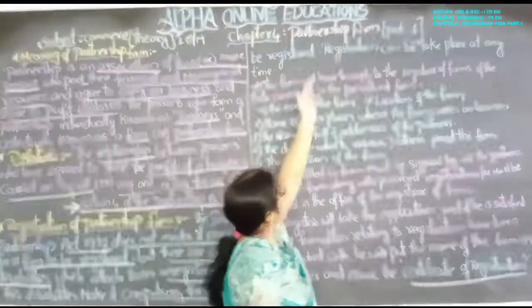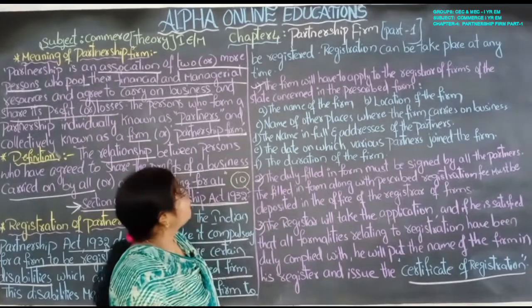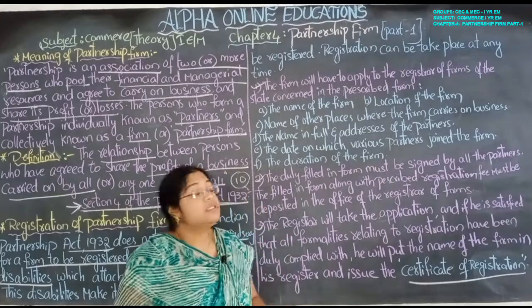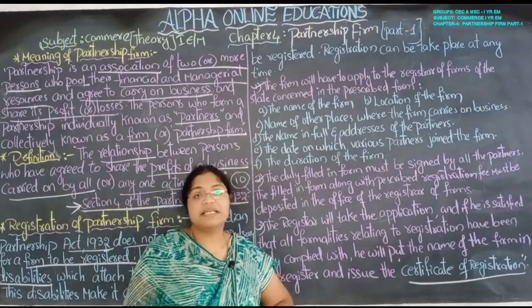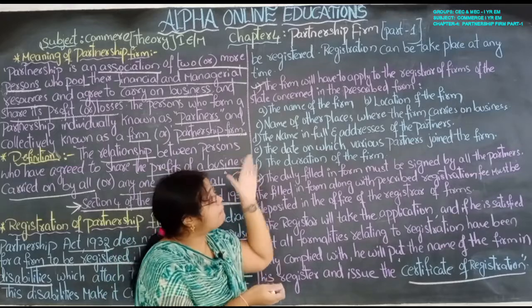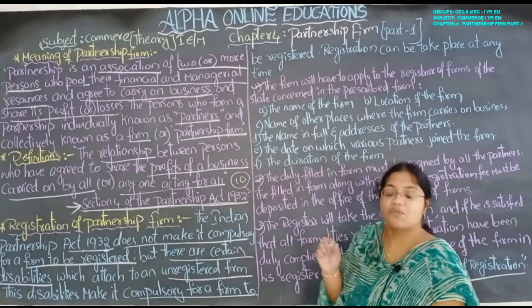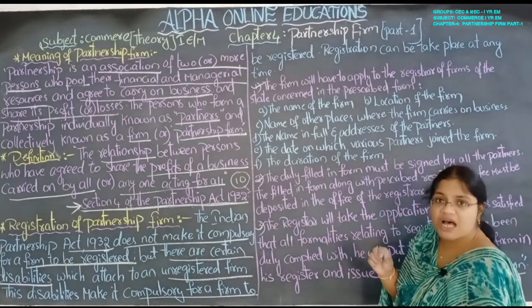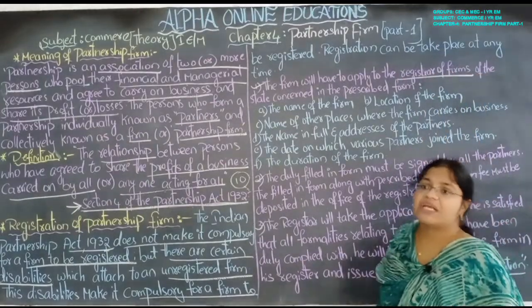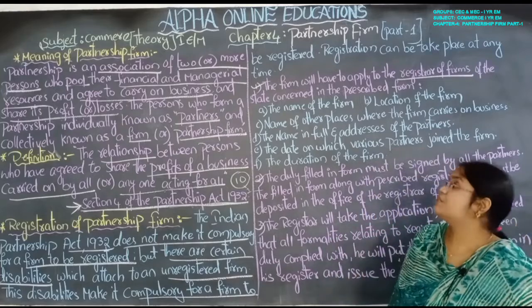The firm will have to apply to the registrar of the firm of the state concerned in the prescribed form. So the partnership business firm will have to apply to the registrar of the firm. Registrar, what will the registrar do? He registers the firms. That is his duty, he will register the firms and businesses.